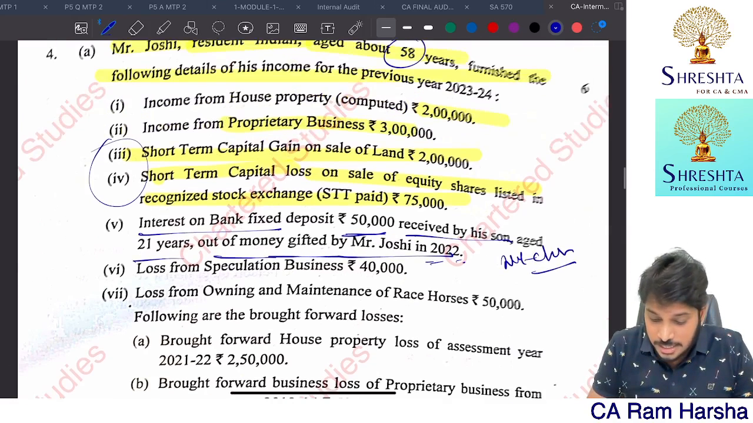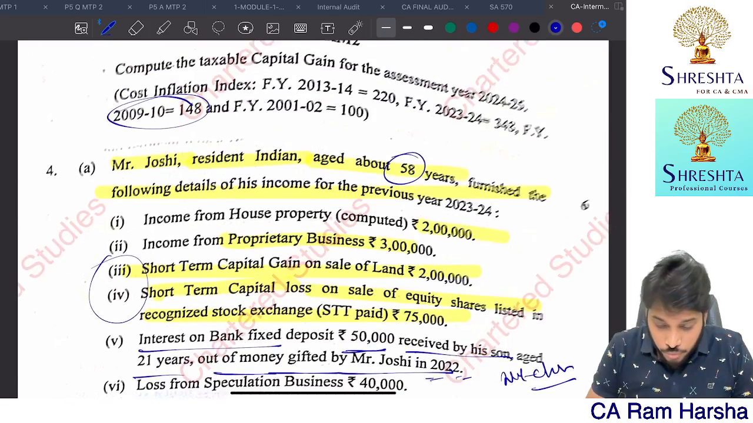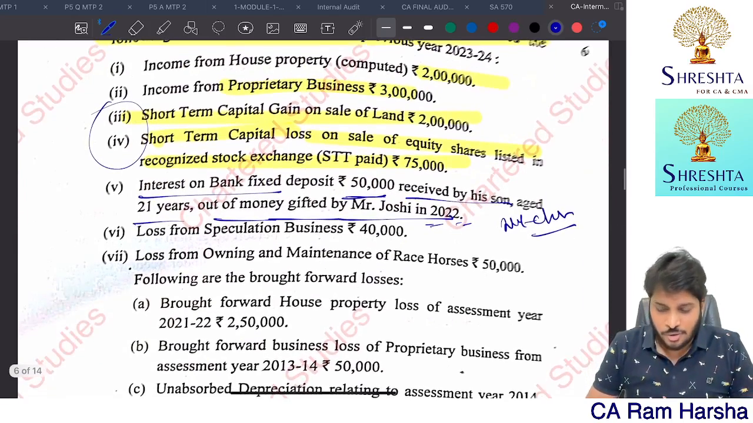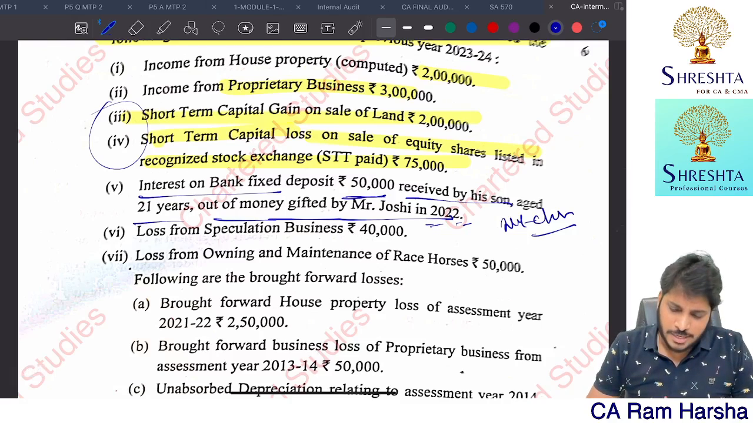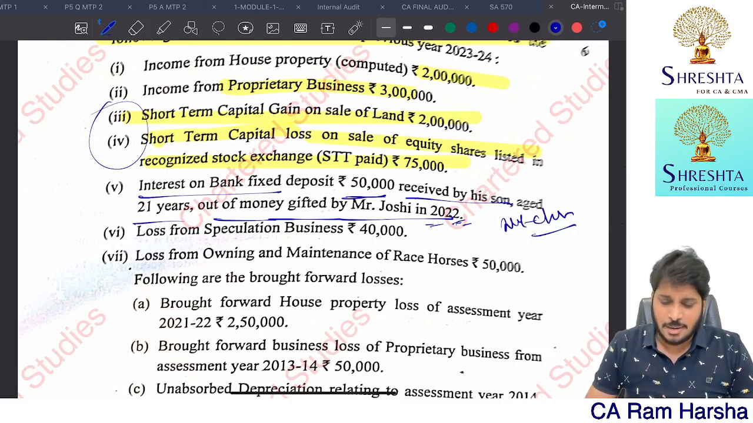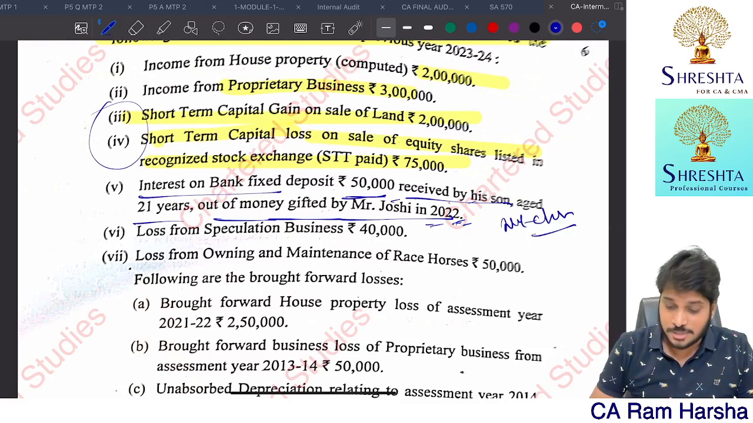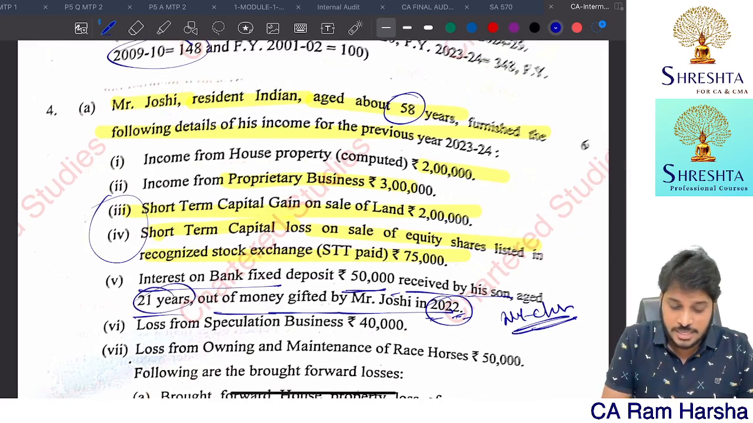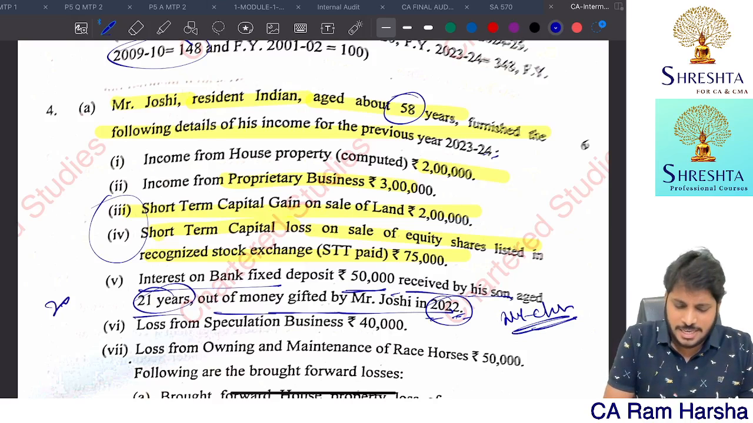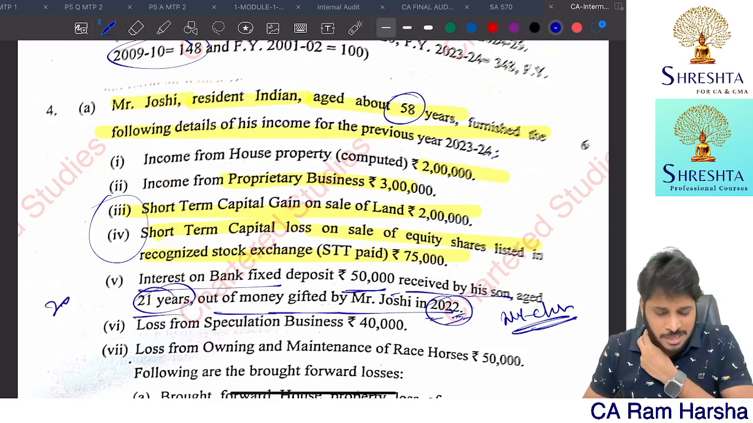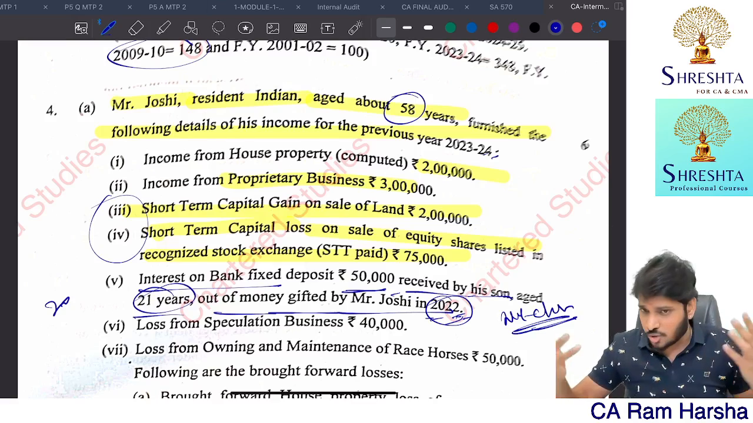Sorry, just a minute. It was given in 2022. So previous year 2023-24. I think 2022 means probably he was at the time also a major. So the amount gifted to a major son, clubbing will not apply. Income of a minor son only is subject to clubbing. I think clubbing will not apply. 2022 means right now he is 21 years. So 2023-24, obviously he was 20 years of age in 2022 probably. So at the time also he was already a major. So clubbing will not apply.